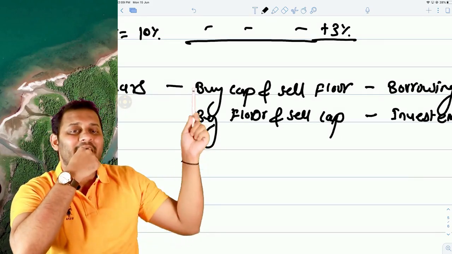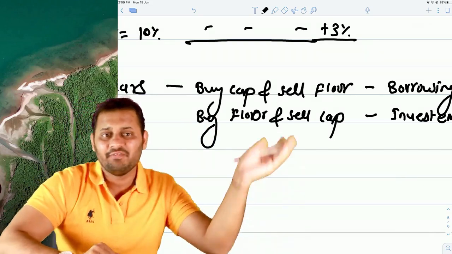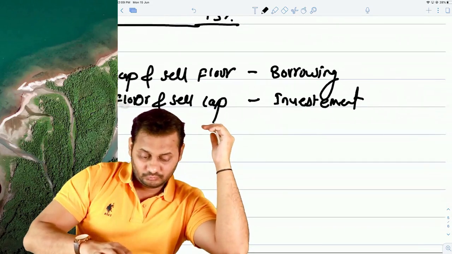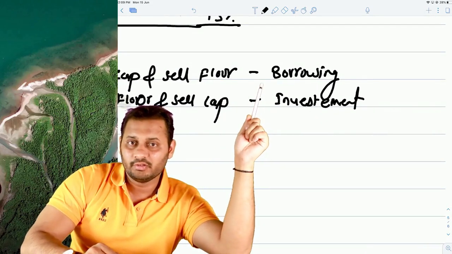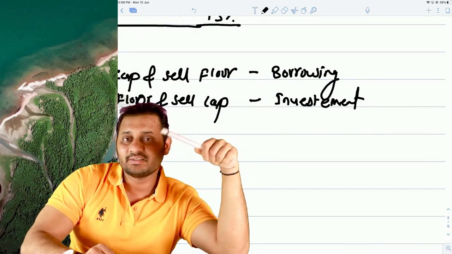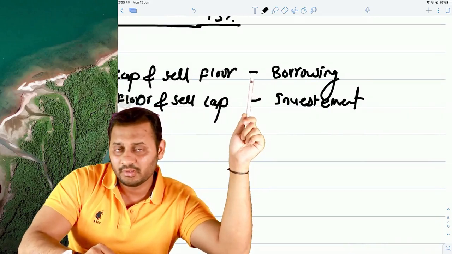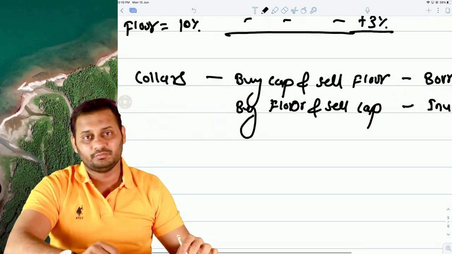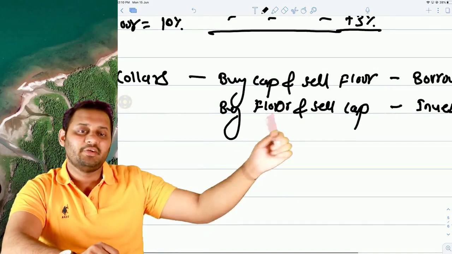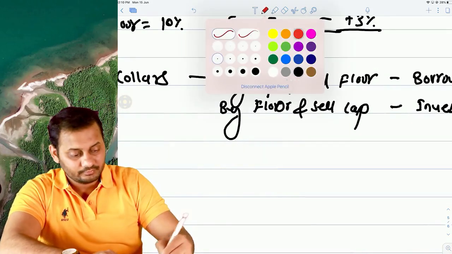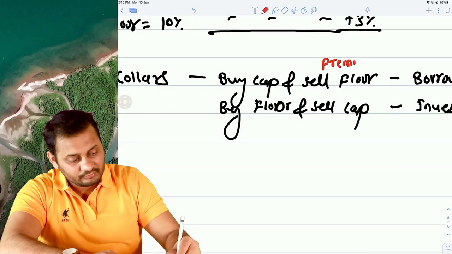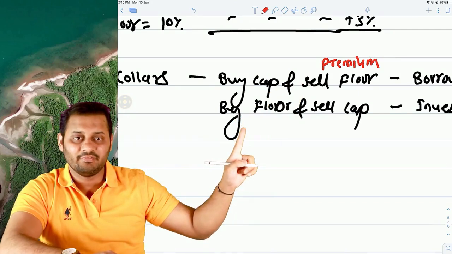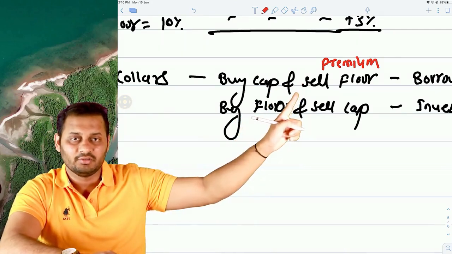Okay. So buying cap and buying floor is understood, sir. Why will we sell floor? I will tell you. When you are borrowing, that means you are expecting the interest rate to go up. That means you are not expecting that the interest rate will go down. So why not take the benefit of premium, earning premium by selling floor to someone else? This guy will buy floor and this one will sell floor.